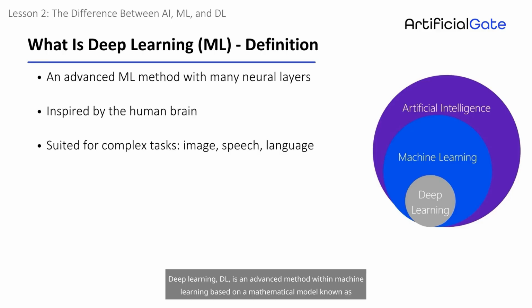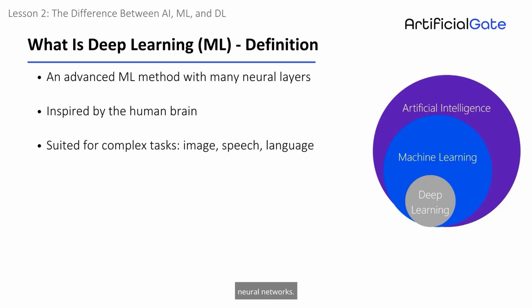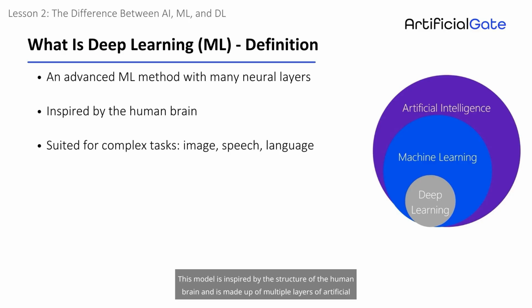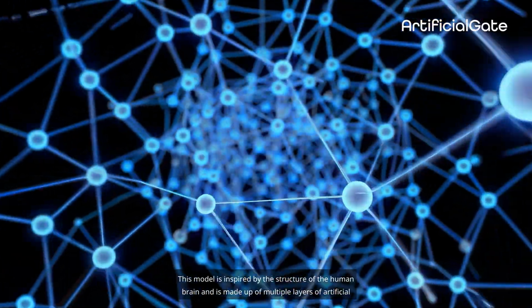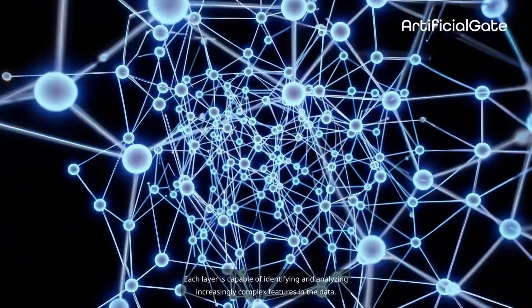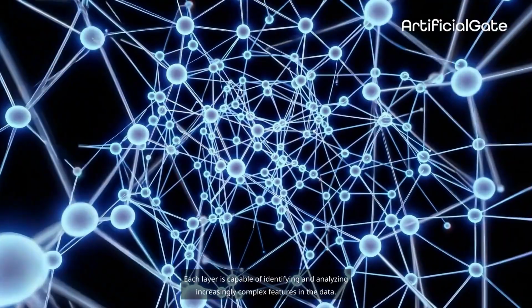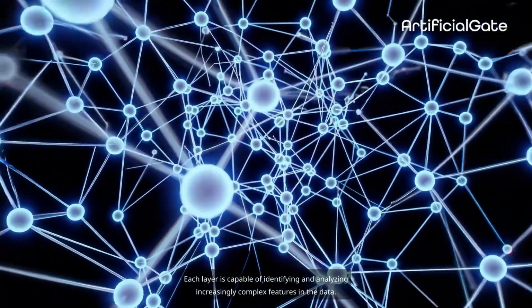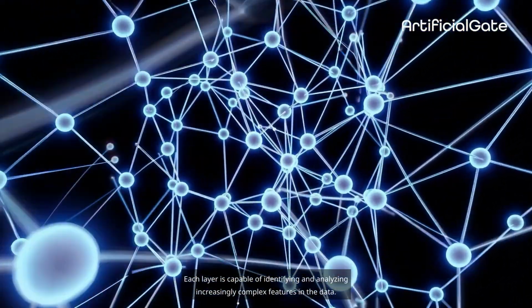Deep learning, DL, is an advanced method within machine learning based on a mathematical model known as neural networks. This model is inspired by the structure of the human brain and is made up of multiple layers of artificial neurons. Each layer is capable of identifying and analyzing increasingly complex features in the data.